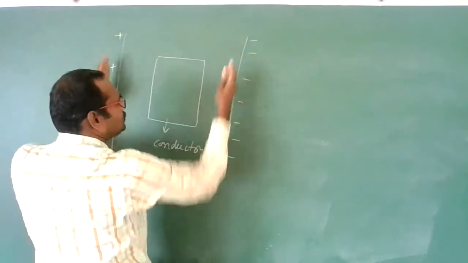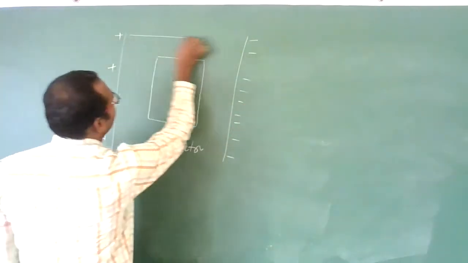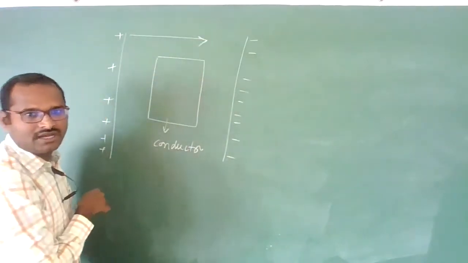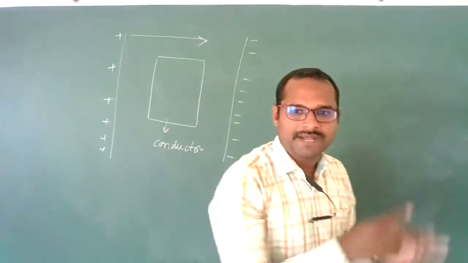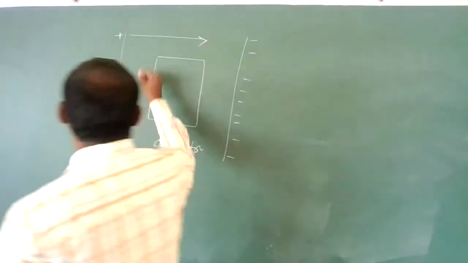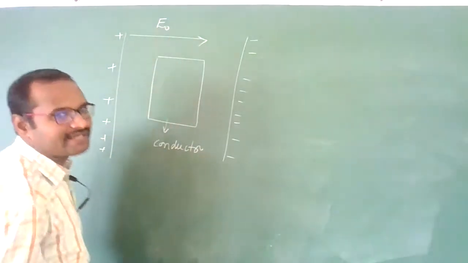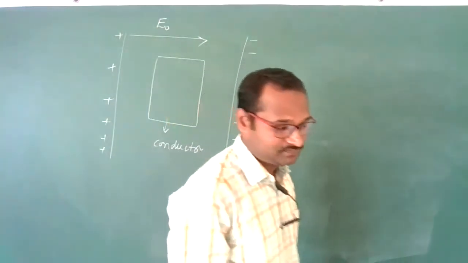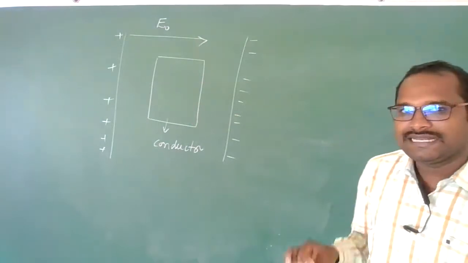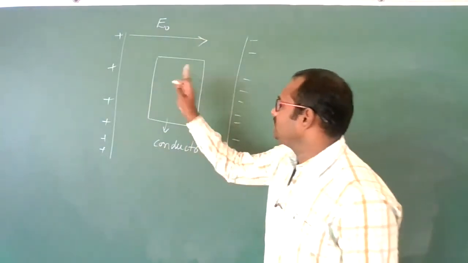Let us suppose these are the two plates, one is the positive plate and another one is the negative plate, so that an electric field is applied in this direction. Electric field always points from the positive plate to the negative plate, from positive charges to negative charges. Let us suppose the applied electric field I am using is E naught. E naught indicates the applied electric field. Now this electric field E naught I have applied to this conductor.